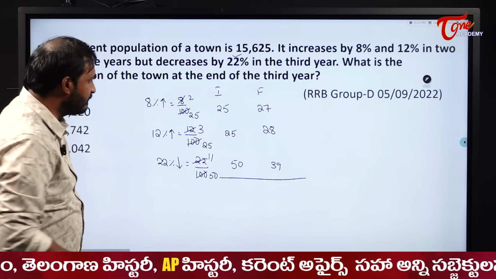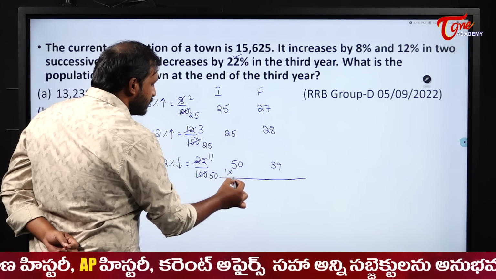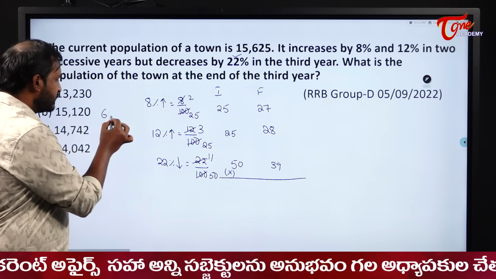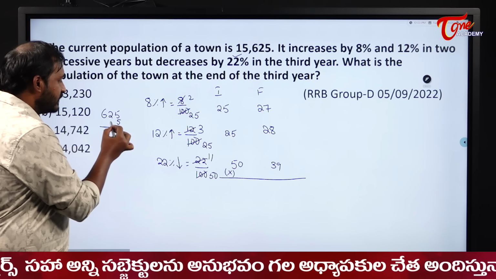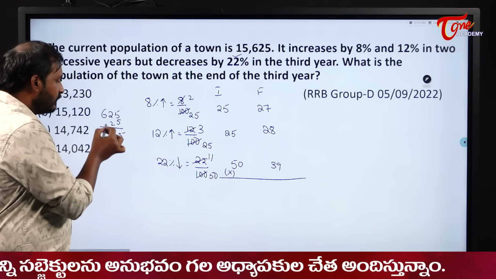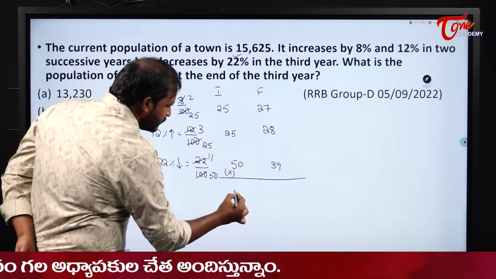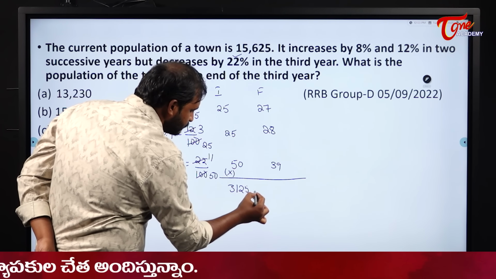39. Now the initial values multiplied: 25 into 25 into 50 is 625 into 50. So 625 into 5, what will you get? 5 5s are 25, and so on. This is 31250.